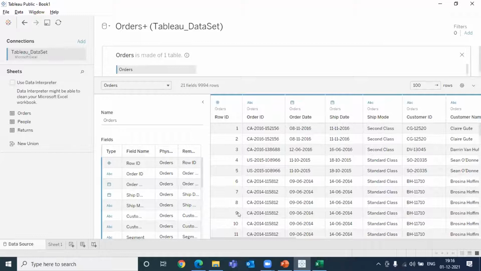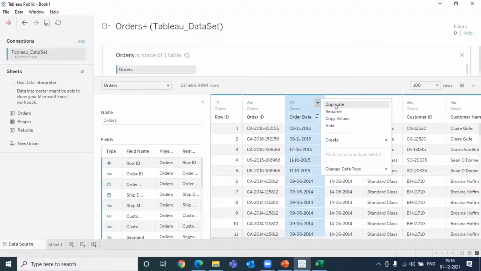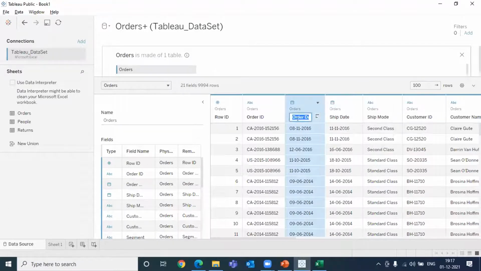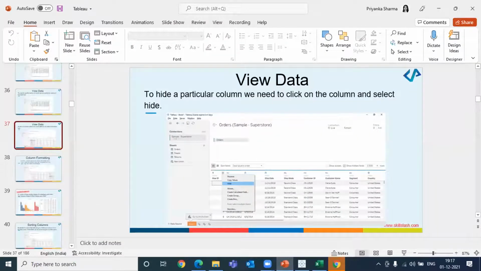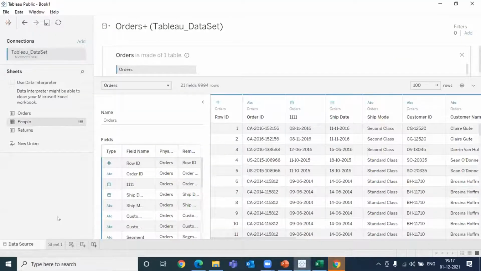If I want to make some modifications to this, it is definitely possible. You can just click here and you can see duplicate, rename, copy values. You can hide this. Any of the columns that you hide from here will not be visible. Plus you can rename, you can give different names. Is that clear? Can you quickly try doing this? Rename it once on Tableau. Just check, are you able to do this?